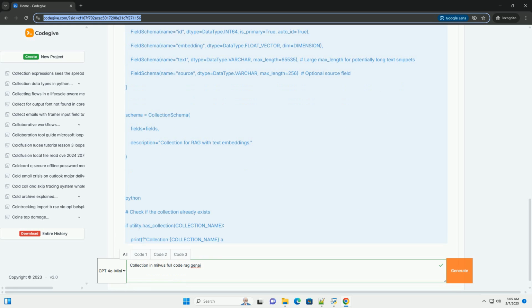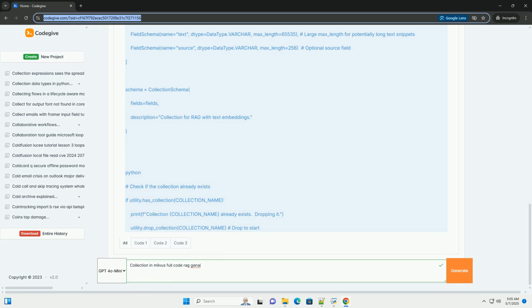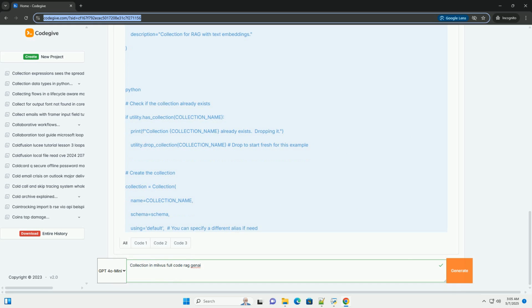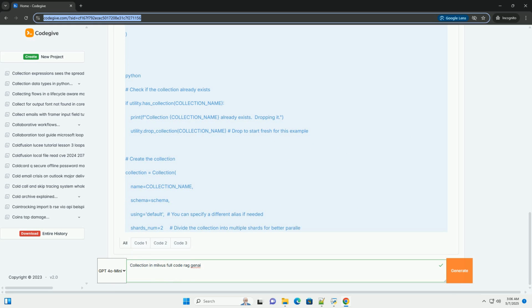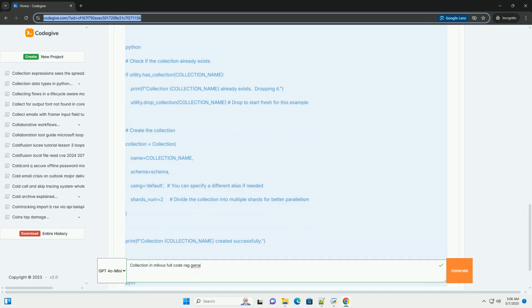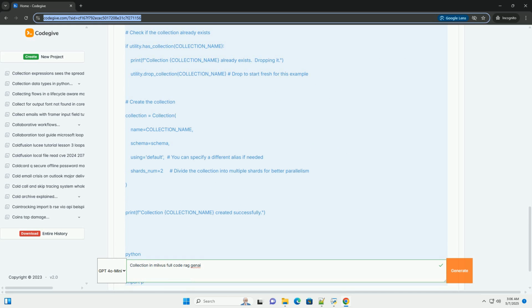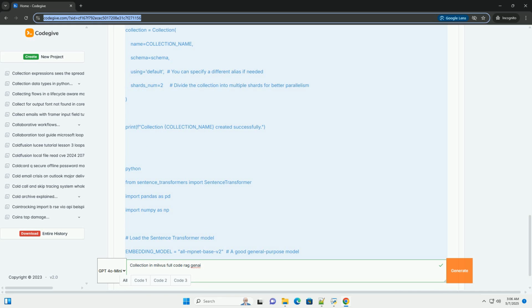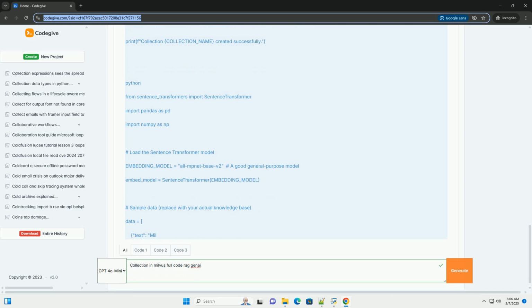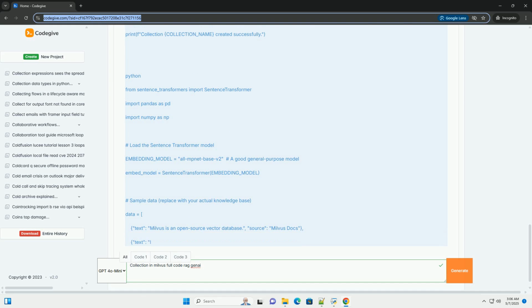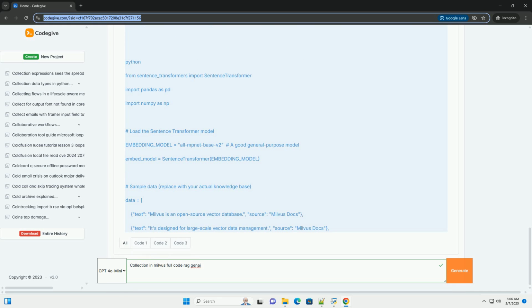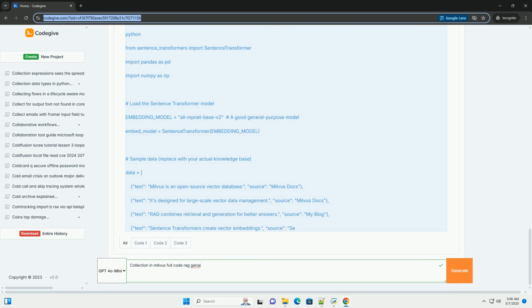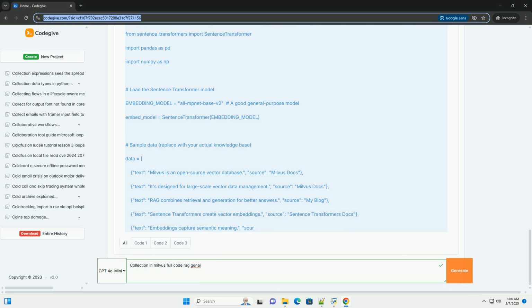It stores high-dimensional vectors, which are numerical representations of data. These vectors are crucial for tasks like semantic search, recommendation systems, and, in our case, RAG. A collection in Milvus is analogous to a table in a relational database. It's the container for all the vectors you want to search and retrieve. For RAG, we'll typically use collections to store vector embeddings of our knowledge base, documents, text snippets, etc.